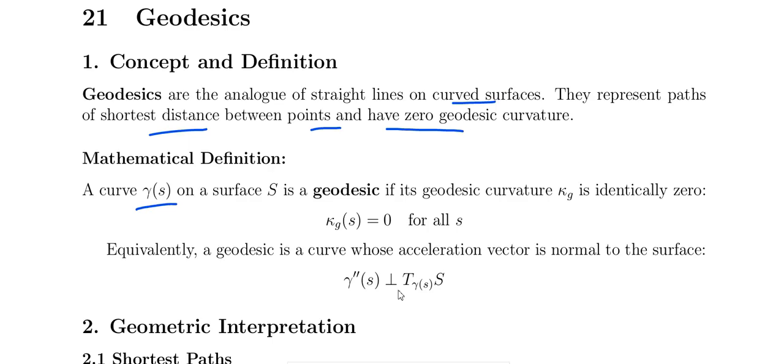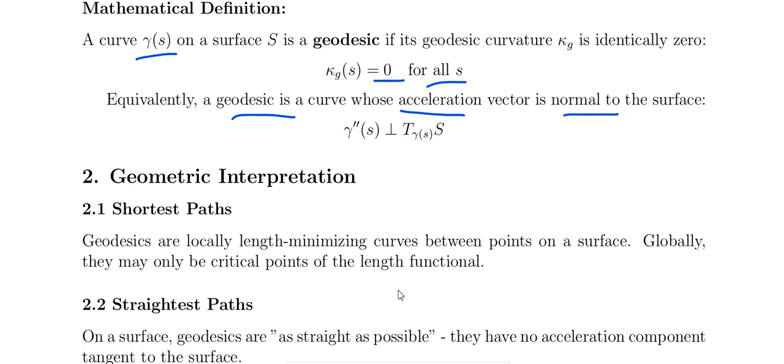Suppose a curve gamma of s on the surface S is a geodesic, its geodesic curvature kappa g is identically 0, that is kappa g of s equals 0 for all s. The geodesic is a curve whose acceleration vector is normal to the surface, that is, the second derivative of gamma s is orthogonal to the tangent of gamma of s.